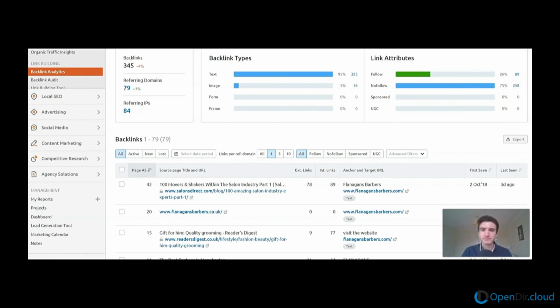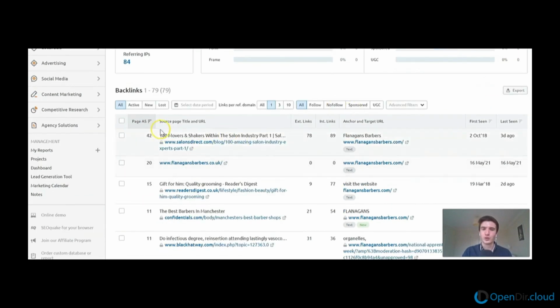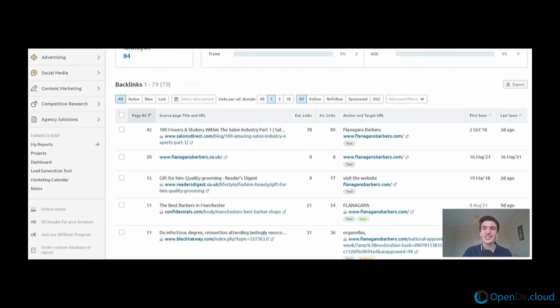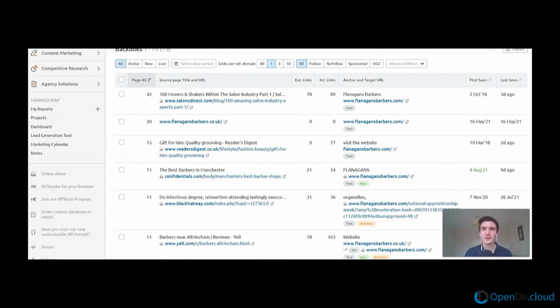So that's worth noting. Okay, so then looking at these individual links, we've got a link from saloonsdirect.com, authority there 42. Flanagan'sbarbers.co.uk, so that's basically the same business, but it's a different extension on the end, meaning that it's targeting a different country. So yeah, you can basically ignore that one. Reader's Digest, so here that's actually quite a good link. Only a domain authority score here of 15, but Reader's Digest, I'd suggest, has probably quite a high domain authority, so I'd want to check that one. And then there's a few other bits and pieces as well.